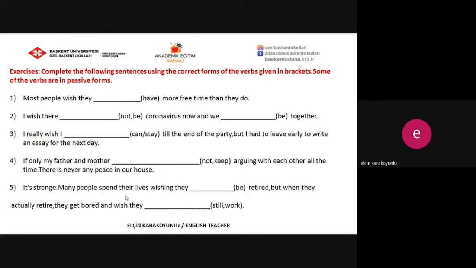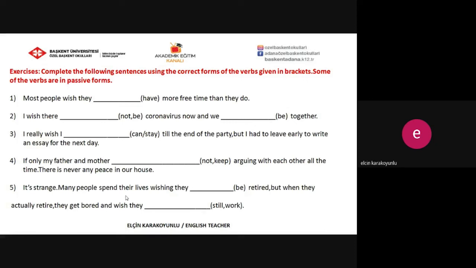Another exercise: complete the following sentences using the correct forms of the verbs given in brackets. Some of the verbs are in passive forms. Don't forget about it, and be careful about the time of the situations and be careful about the wish clauses.